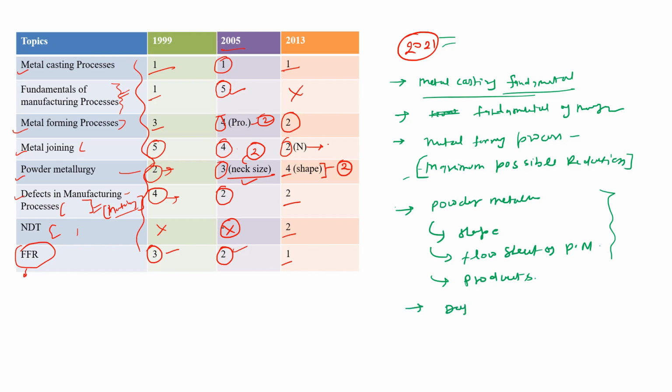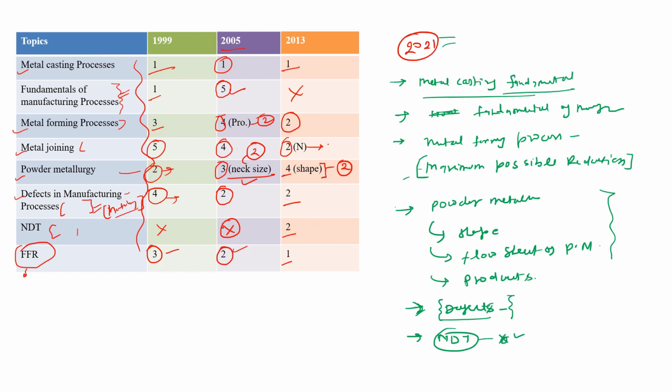Defects of the whole manufacturing process is very important. So I will suggest you go through our Instagram post for finding these defects list. Okay, we have uploaded the defect list separately for the separate forming processes and for casting process also, and for welding process also. So you may find those things on our Instagram page.